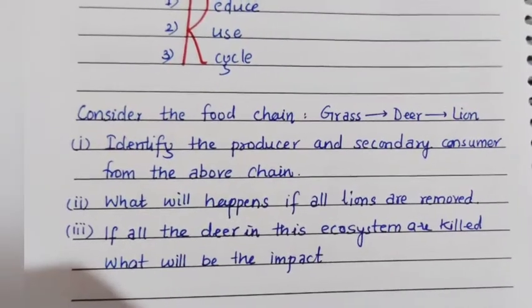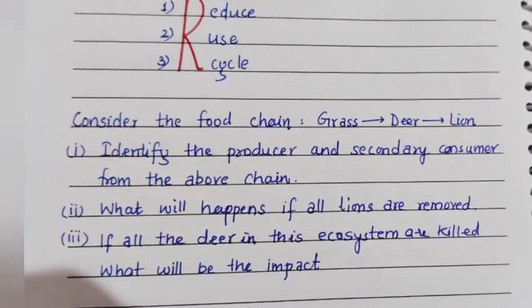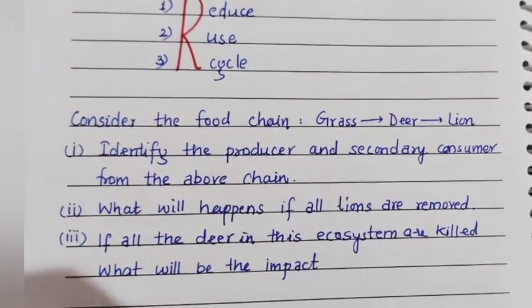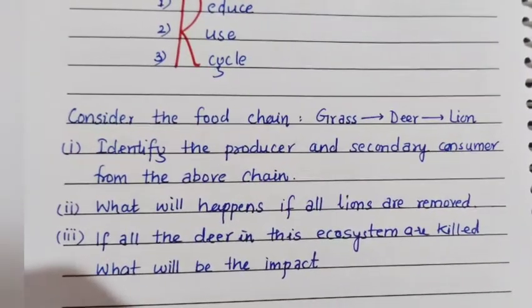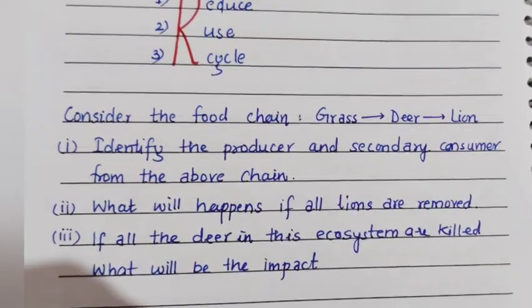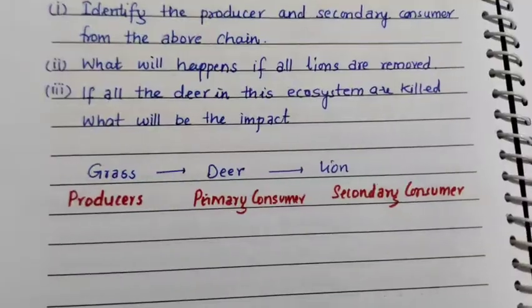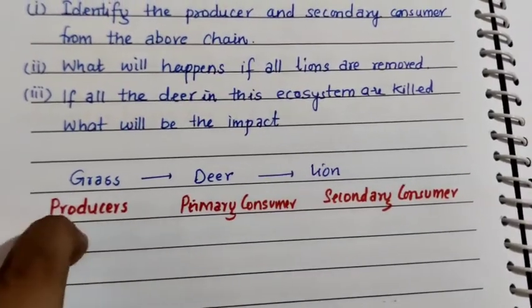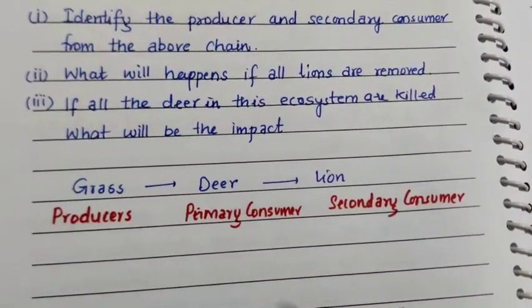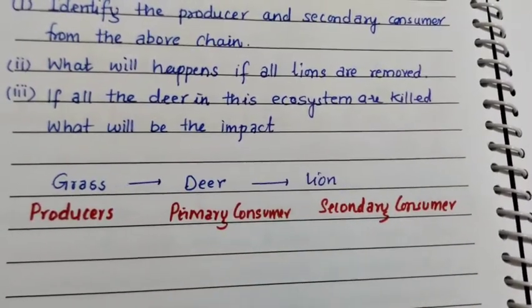Consider the food chain grass, deer, lion. Identify the producer and the secondary consumer from the above chain. What will happen if all the lions are removed? And third, if all the deer in this ecosystem are killed, what will be the impact? In this food chain, grass is the producer, deer is the primary consumer, and the lion is the secondary consumer.